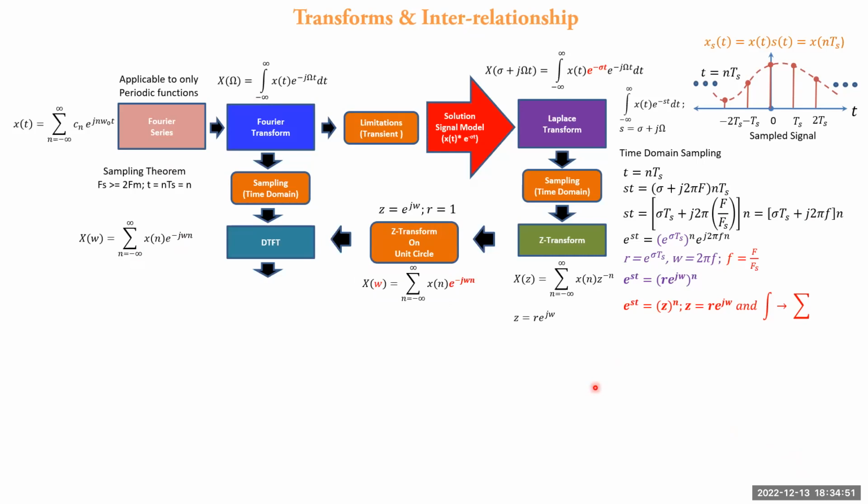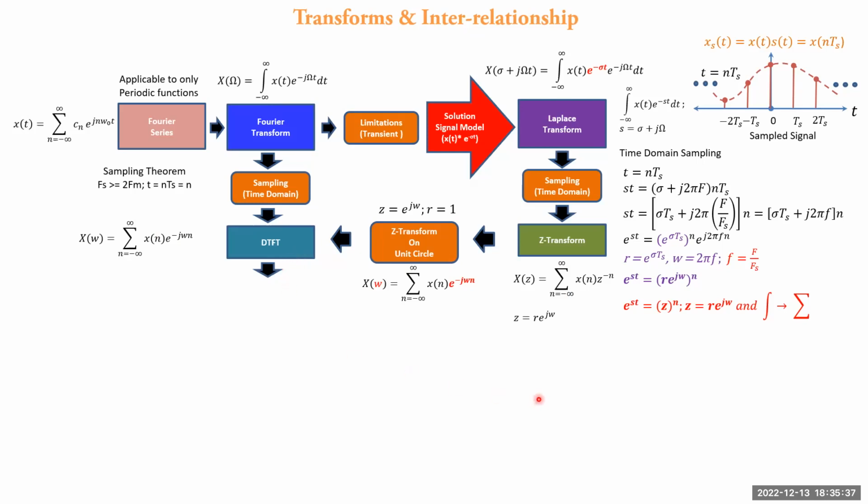In the z transform, if you substitute r equal to 1, that is evaluating the z transform on the unit circle, then the z transform becomes x of omega equal to summation n varying from minus infinity to plus infinity of x of n into e raised to minus j omega n. This formula is derived from x of z. So this equation is the same as the discrete time Fourier transform, and hence the z transform on the unit circle is nothing but the Fourier transform, that is, the discrete time Fourier transform.